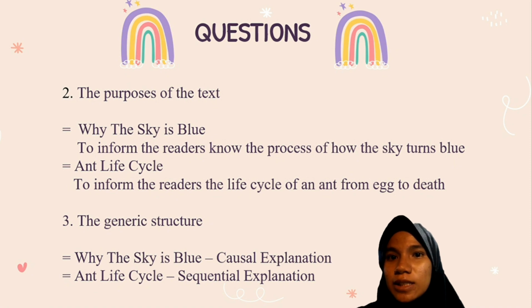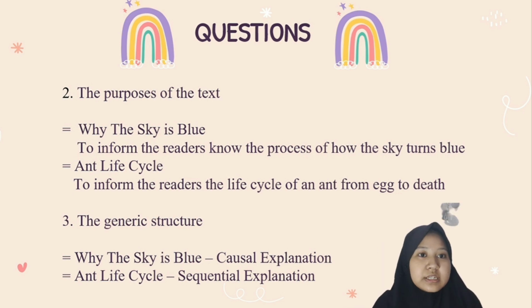Question number 2. The purpose of the text. One, why the sky is blue: to inform the readers of the process of how the sky turns blue. Two, ant life cycle: to inform the readers of the life cycle of an ant from egg to death. Question number 3. The generic structure. Why the sky is blue, the generic structure is causal explanation, and the ant life cycle, the generic structure is sequential explanation.